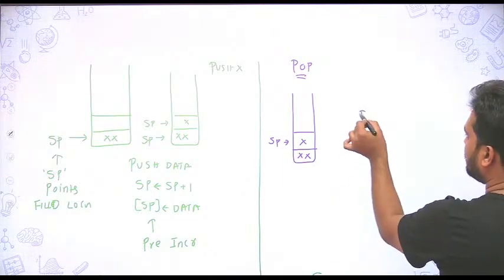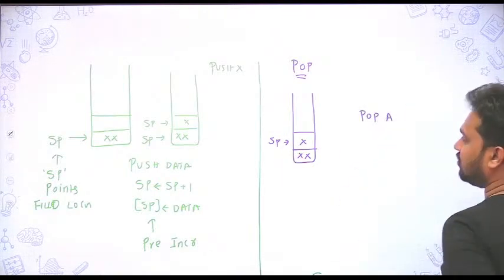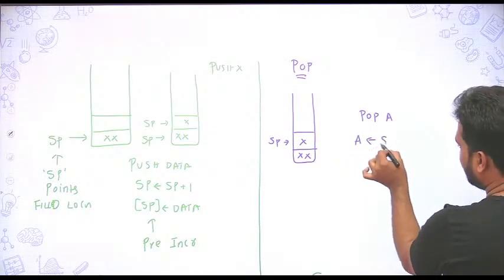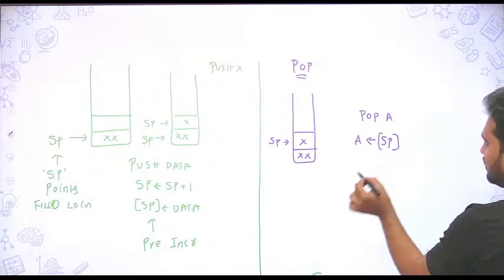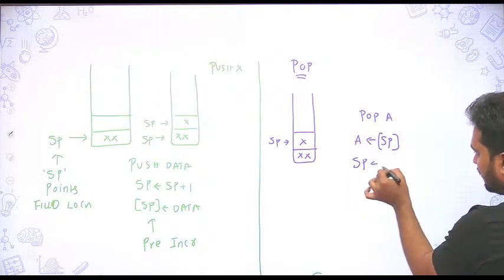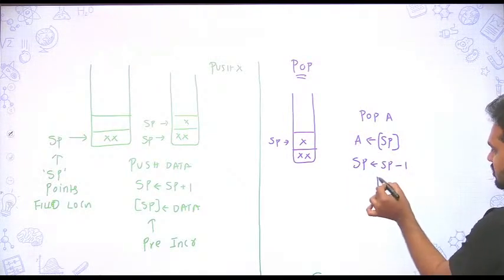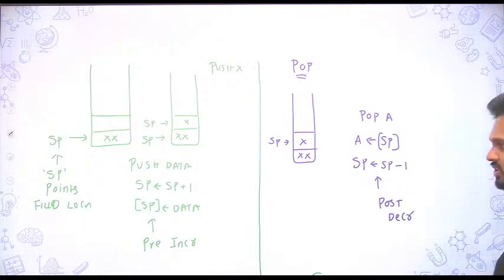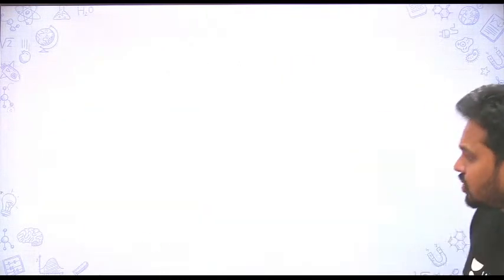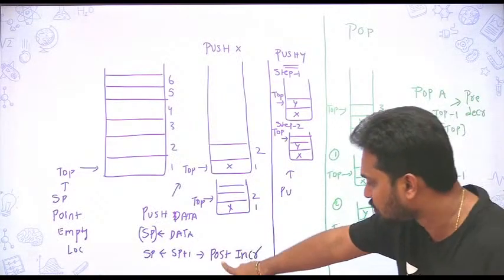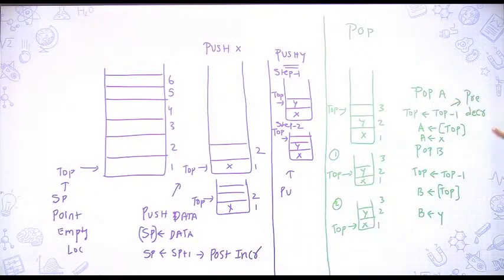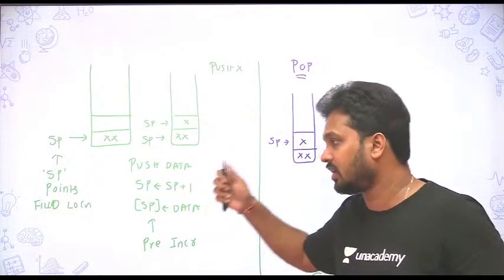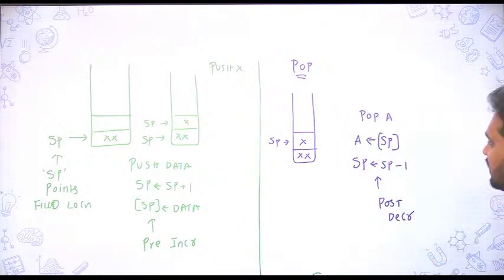If you say pop A, first A will be loaded with the contents of SP, then SP will be decremented by 1. This is called post decrement. So please see your push operation: if the push operation is post increment, the pop operation must be pre-decrement. If the push operation is pre-increment, then the pop operation must be post decrement.